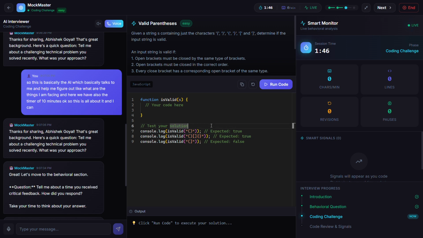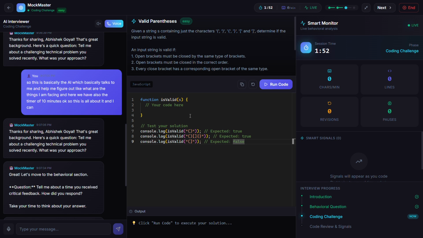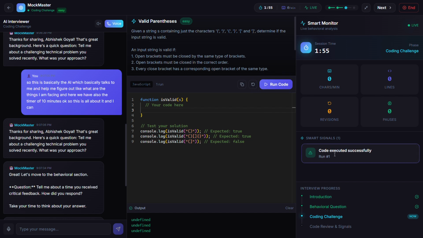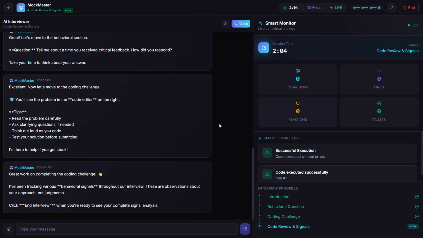Right now it's just some default things I did, but in future I'll add whatever I want, maybe more coding questions. Here you have to write the function, and once you write the code, it will tell you the code executes successfully. Right now it's undefined because I haven't done anything. Once we are good with this, we can put next, and here we have the response, and then we can end the interview.